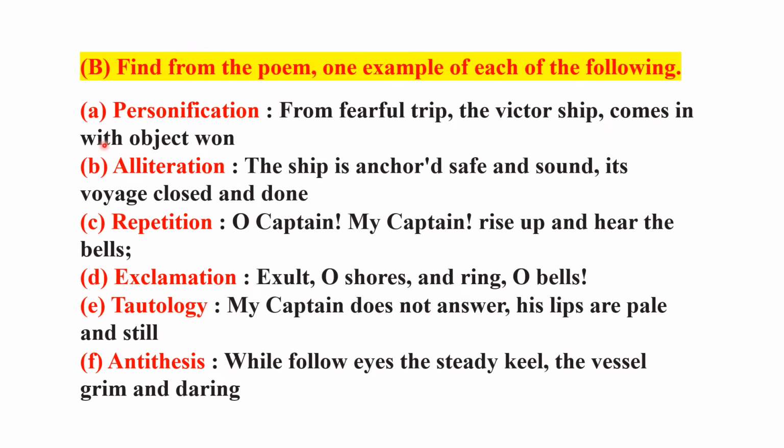A. Personification: from fearful trip, the victor ship comes in with object won. B. Alliteration: the ship is anchored safe and sound, its voyage closed and done. C. Repetition: O Captain, my Captain, rise up and hear the bells. D. Exclamation: Exult, O shores, and ring, O bells.